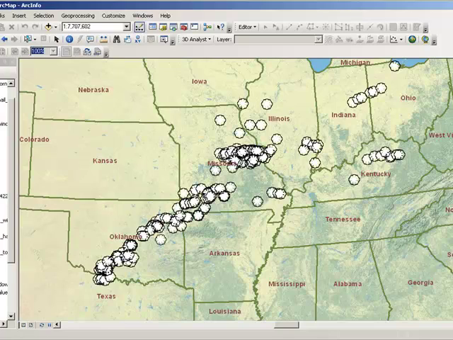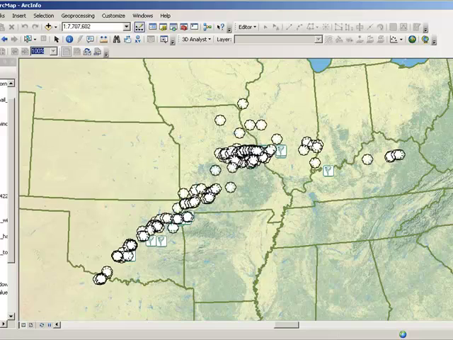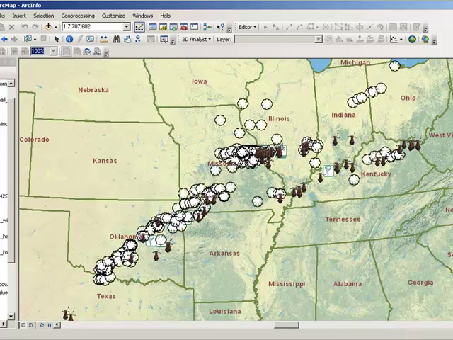Describe the spatial pattern of hail on this day in April 2011. Name at least one aspect of the hail pattern that is different from the wind. Name at least one aspect of the hail pattern that is similar to wind. And what about similar or different from the tornadoes?